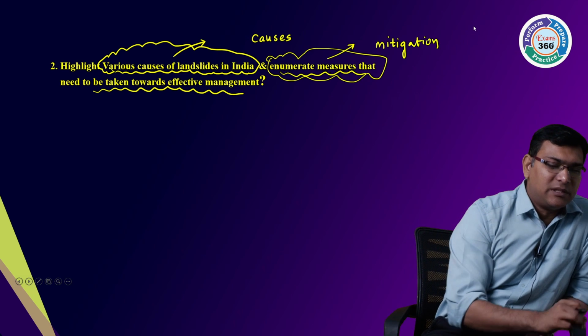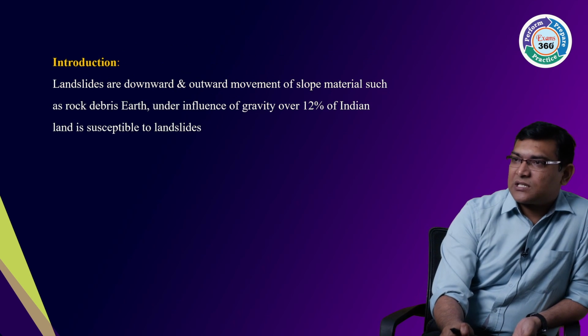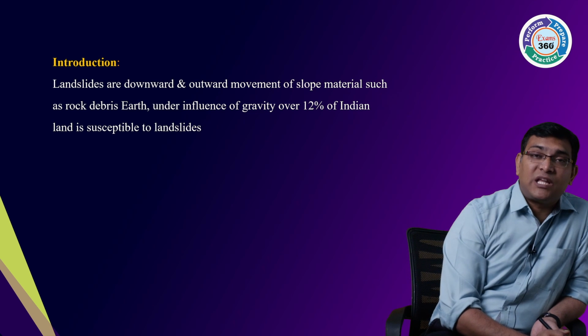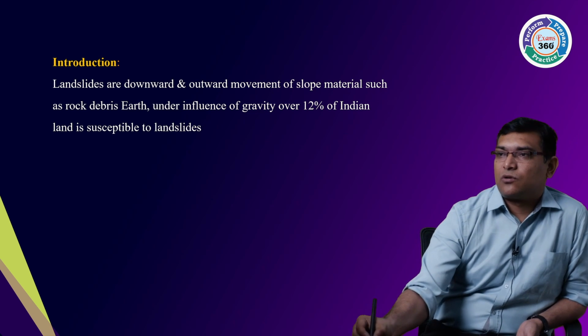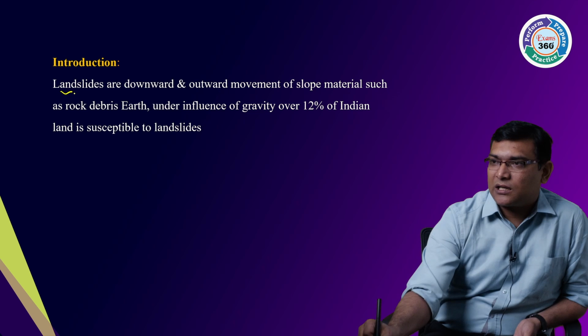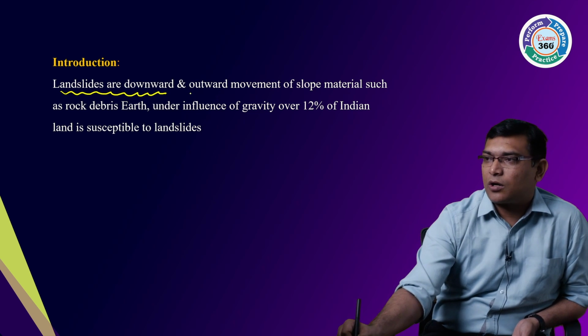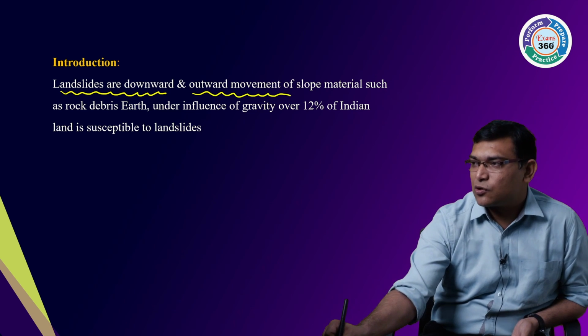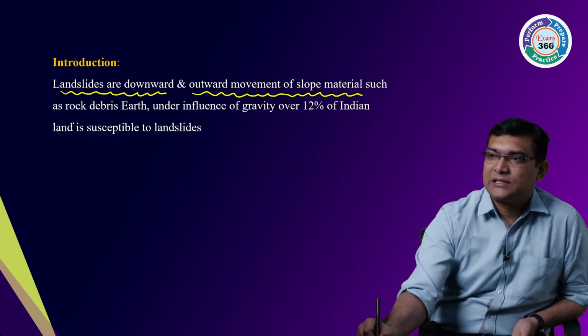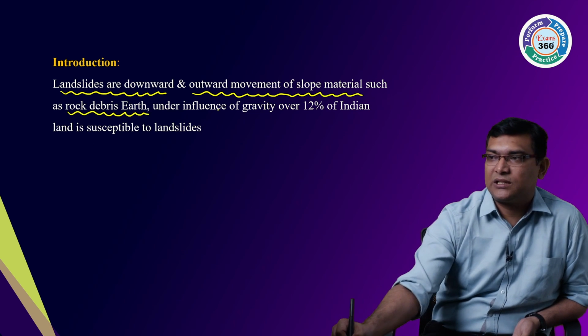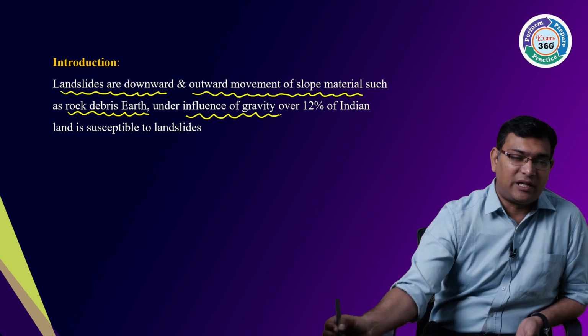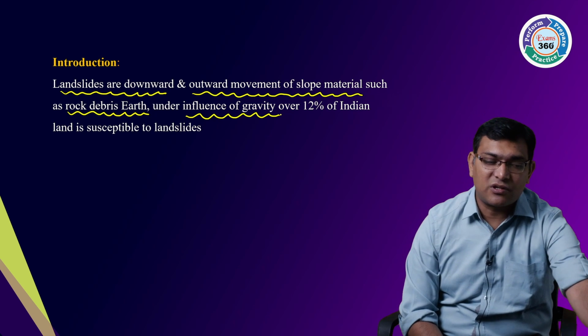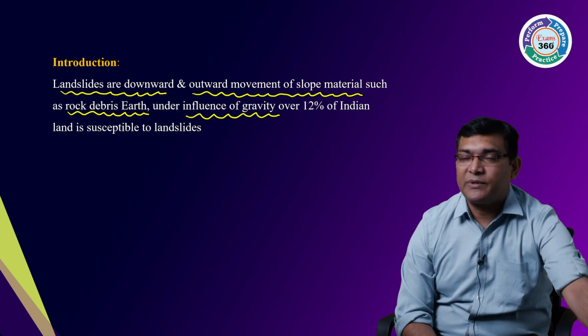Simple. I will begin the answer with the introduction of landslides. So landslides are the downward or outward movement of slope material such as rock, debris or earth under the influence of gravity.